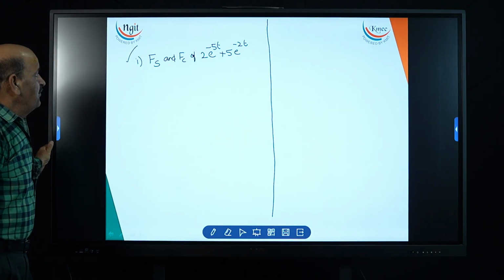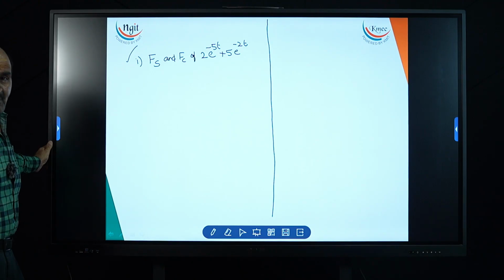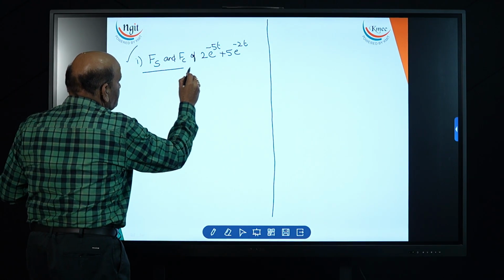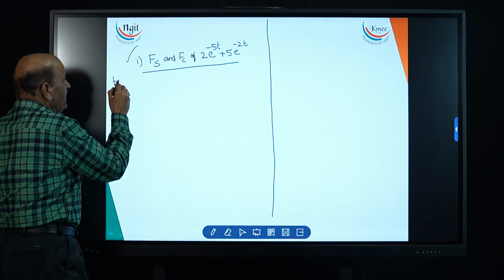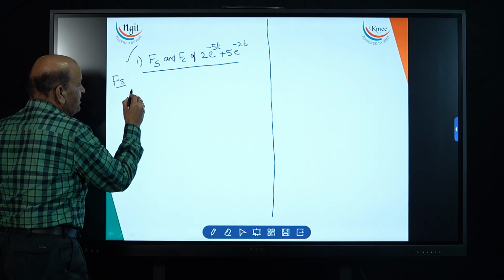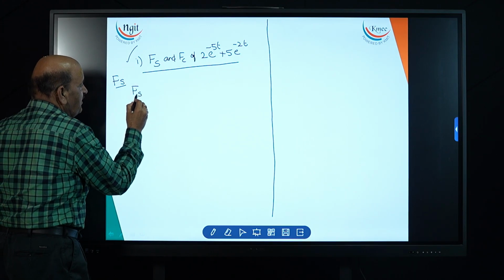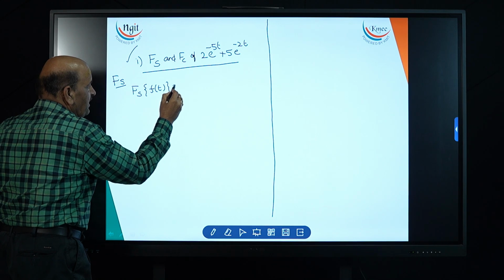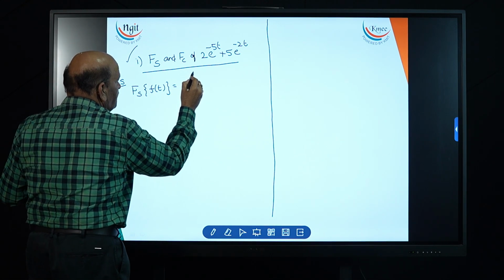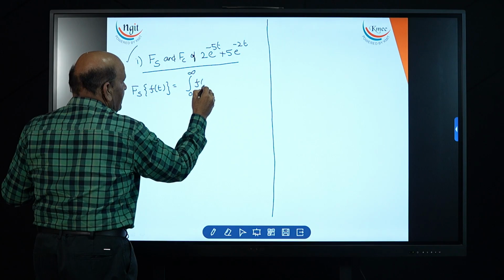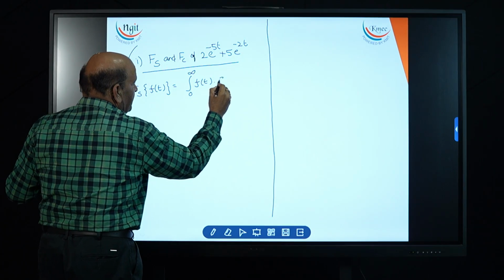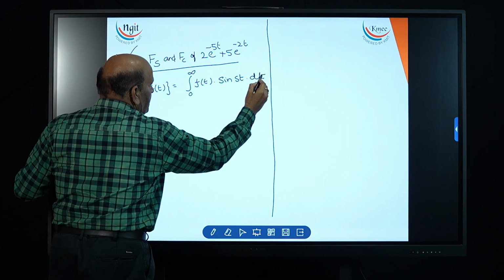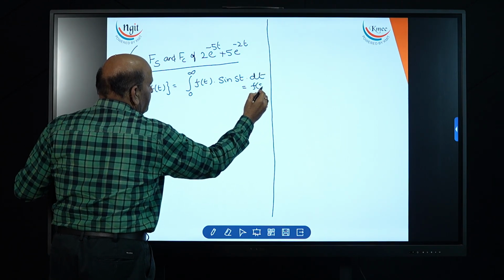Understand? We have to find the Fourier sine transformation and Fourier cosine transformation of this one. Firstly, I am finding the Fourier sine transformation. The Fourier sine transformation of any signal f of t is the integral from 0 to infinity of f of t into sine st dt. Because of sine, only the sine term comes. The domain will be in terms of f of s.